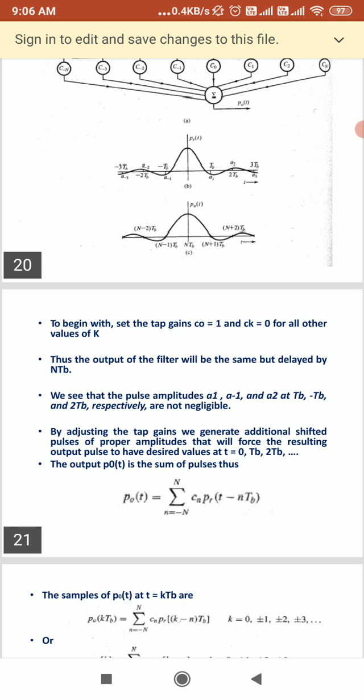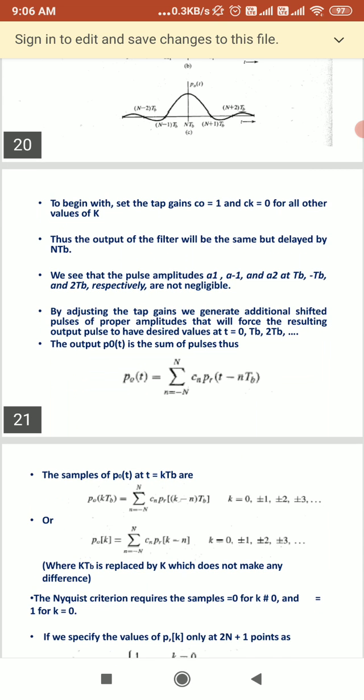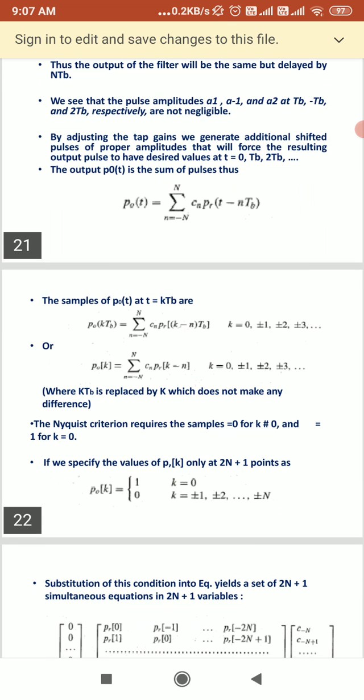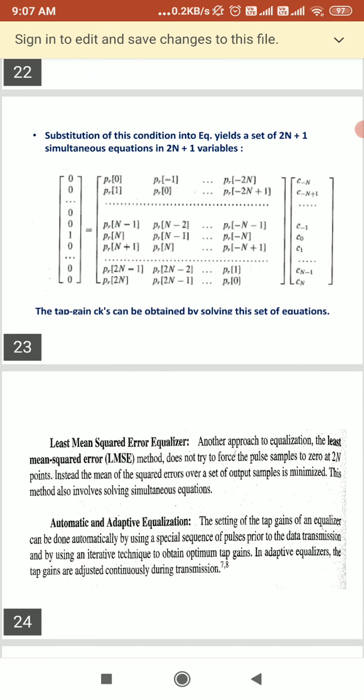Then we adjust the tap gains and generate additional shifted pulses of proper amplitudes that force the resulting output pulse to have the desired value. The output is the sum of those pulses.